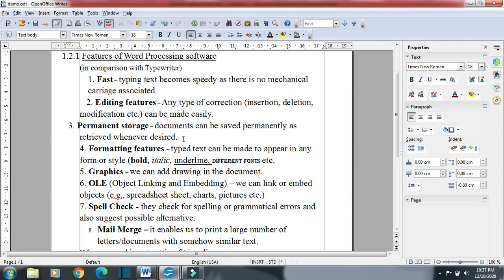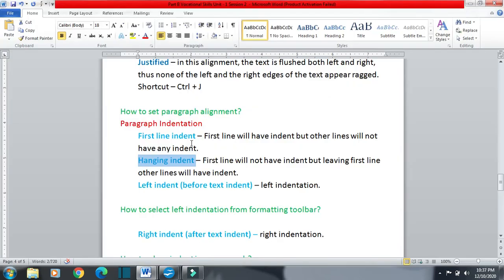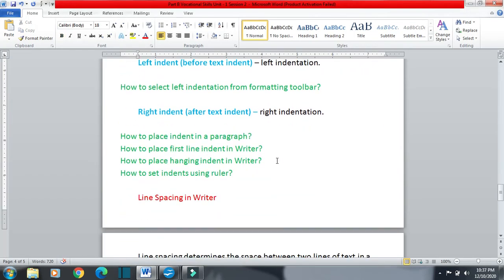This is the same thing given in the book also. Otherwise this indentation option is not available. Hanging indent is not available in openoffice.org Writer, but it is there in MS Word. We have the hanging indent in MS Word.